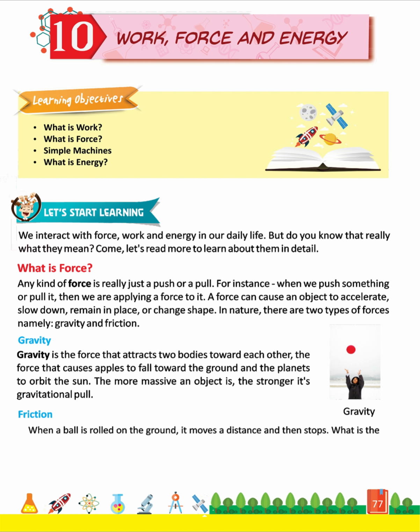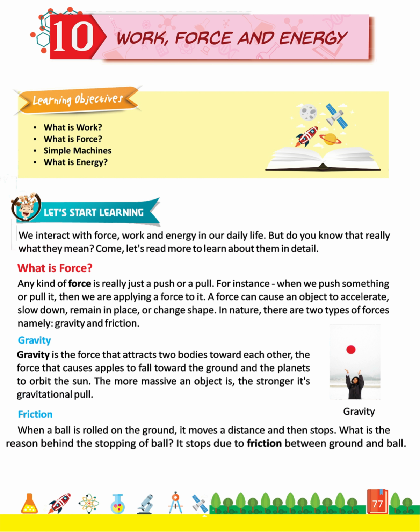Friction. When a ball is rolled on the ground, it moves a distance and then stops. What is the reason behind the stopping of the ball? It stops due to friction between the ground and the ball.